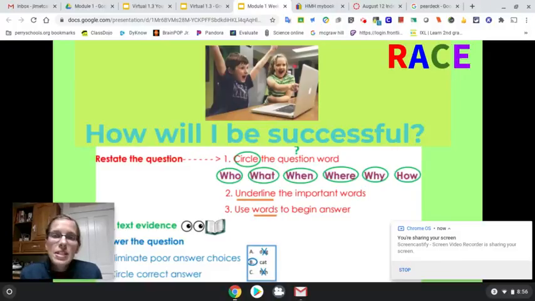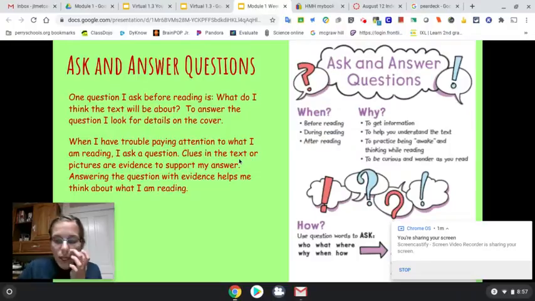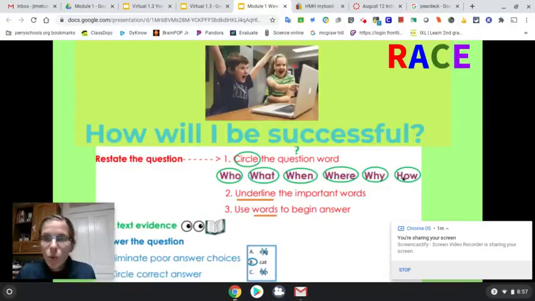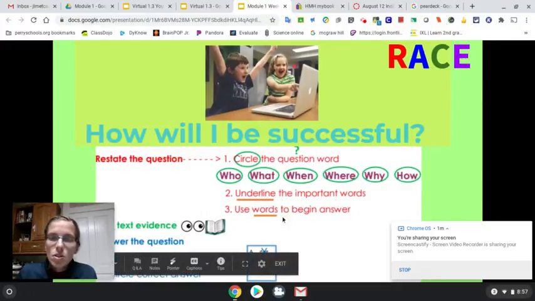So how we're going to be successful today? The first thing we're going to do is restate the question, and we're going to do that by circling the question words. So we need to find who, what, when, where, why, or how. Those are all question words that we could be looking for. Then we're going to underline the important words, and we're going to use those words to begin the answer.